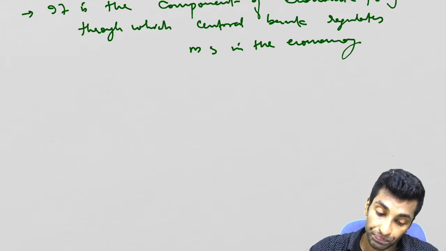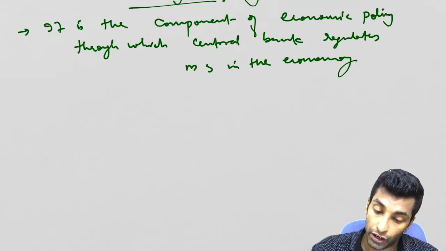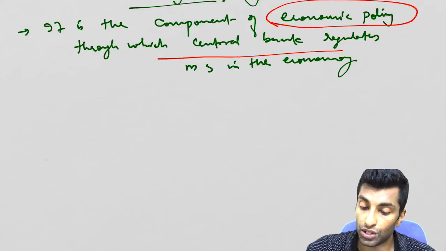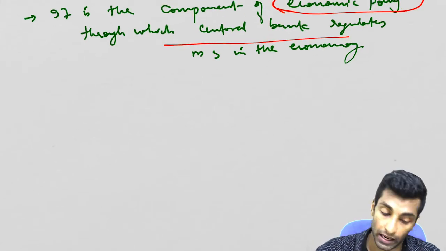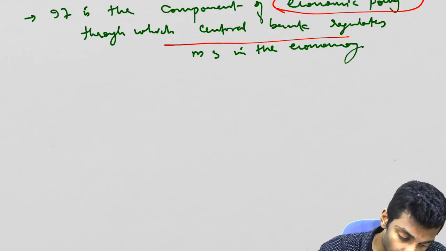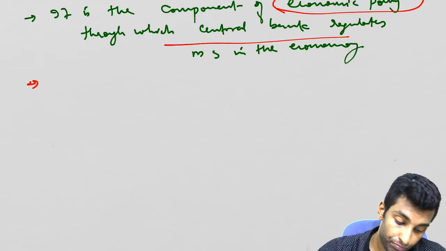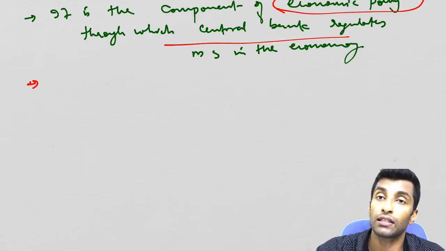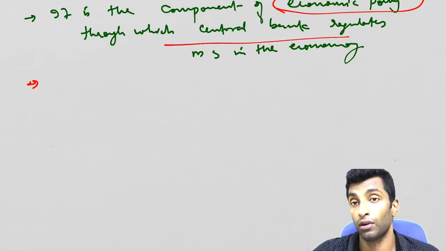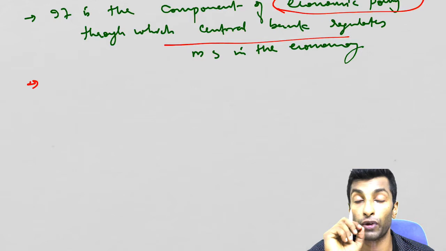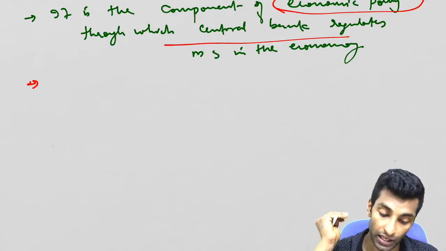So that's how it's a component of economic policy. Economic policy is broader. Monetary policy is a part of economic policy through which the central bank regulates money supply in the economy. So what is monetary policy? It is a policy through which the central bank uses different methods like SLR, CRR, the tools which RBI has. RBI uses them effectively to increase or decrease money supply.